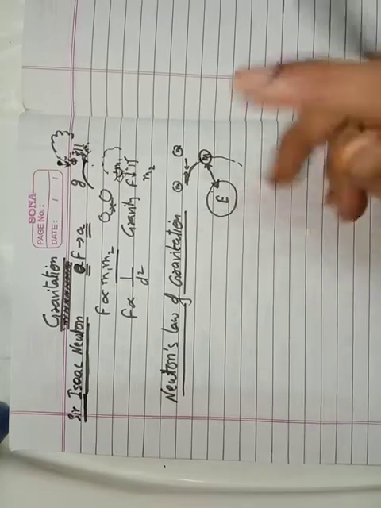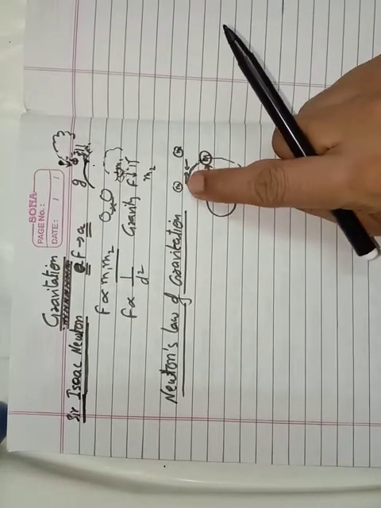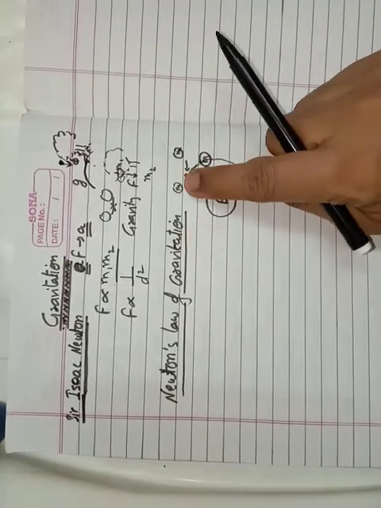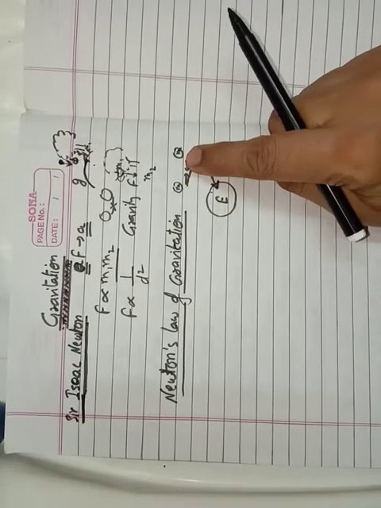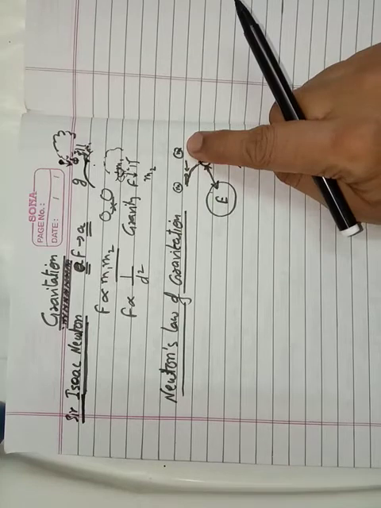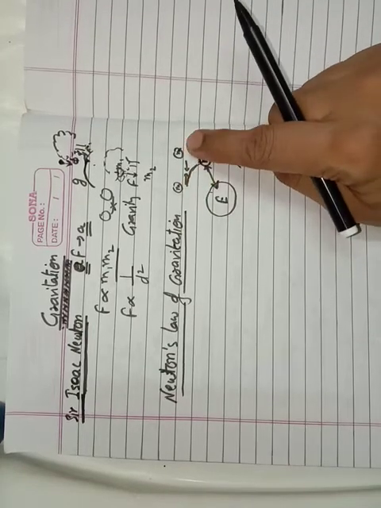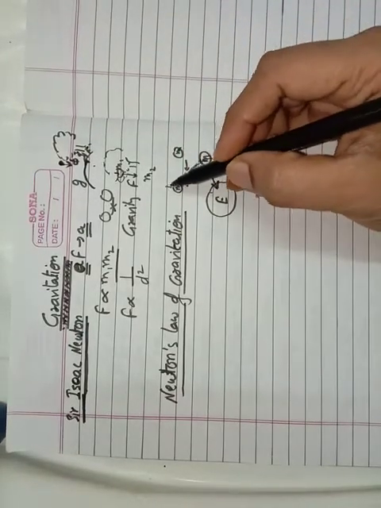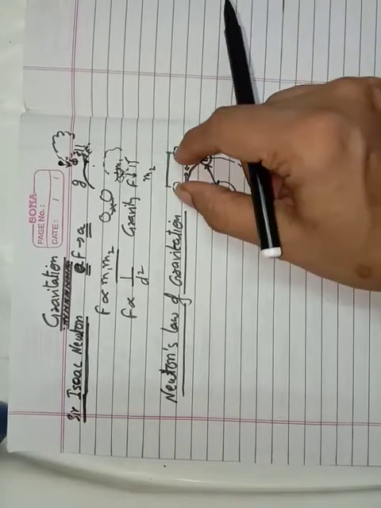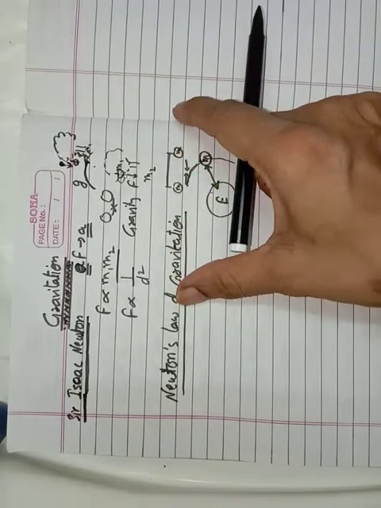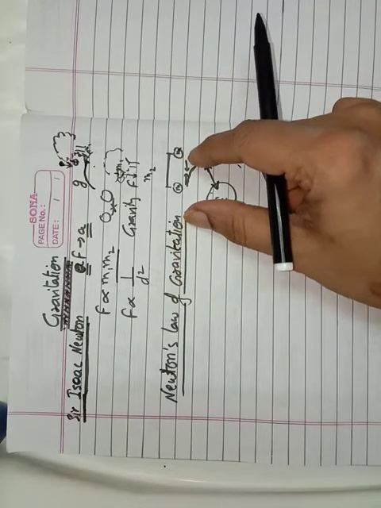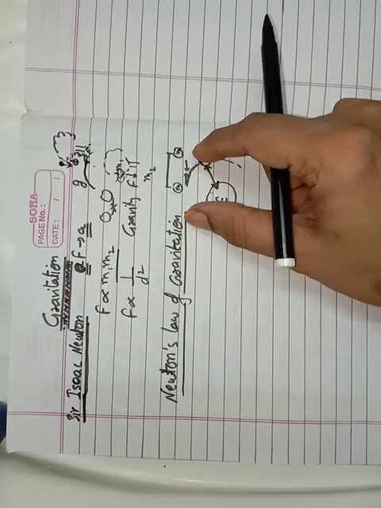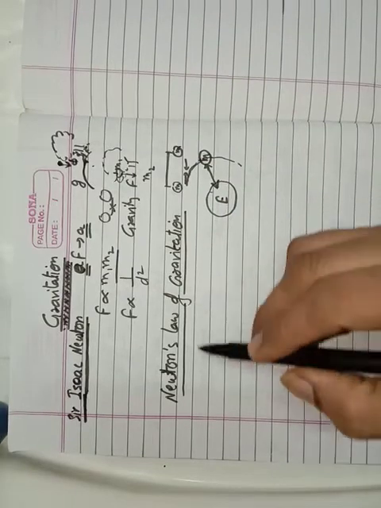According to this law, first we found that the force is directly proportional to the product of their masses, and second, inversely proportional to the square of the distance between them. It means by increasing the distance between these two objects, the attraction force keeps decreasing, and the more you decrease the distance between them, the more the attraction force increases. So you can write Newton's law of gravitation.